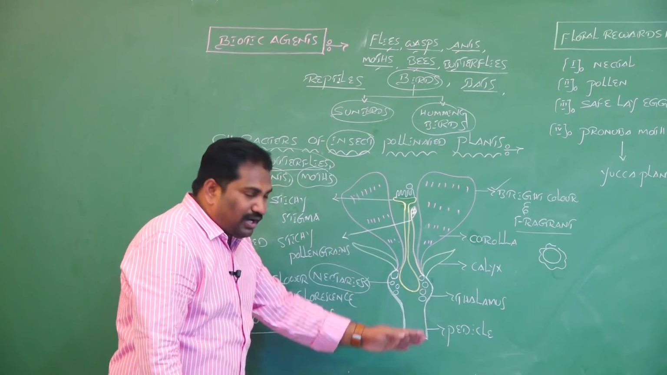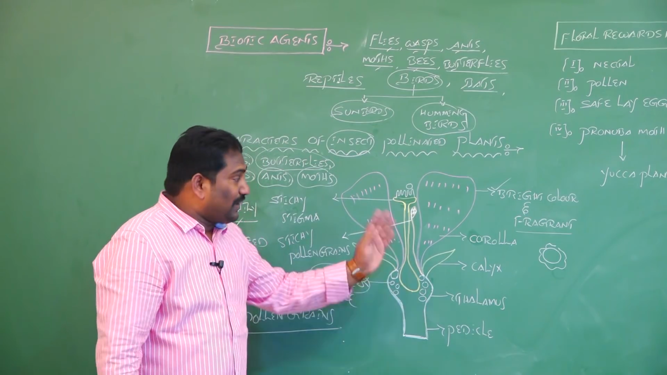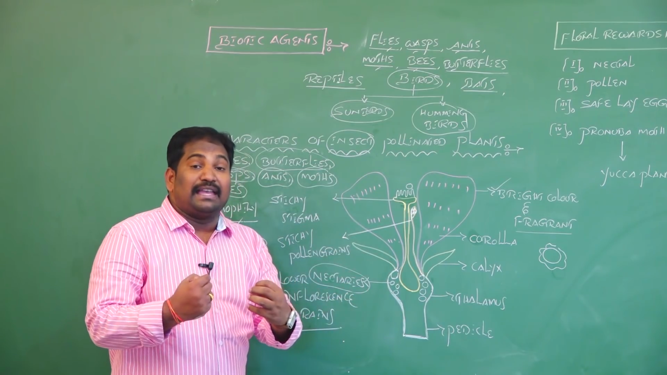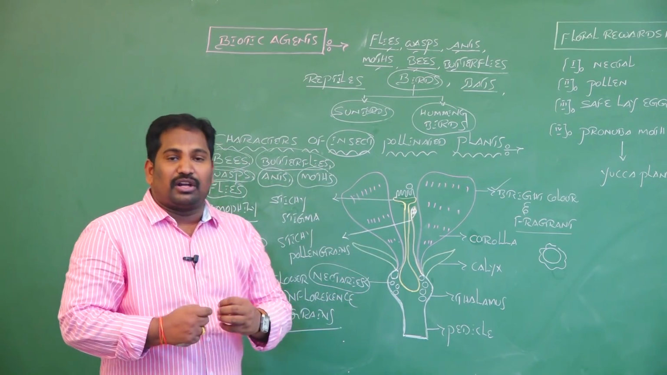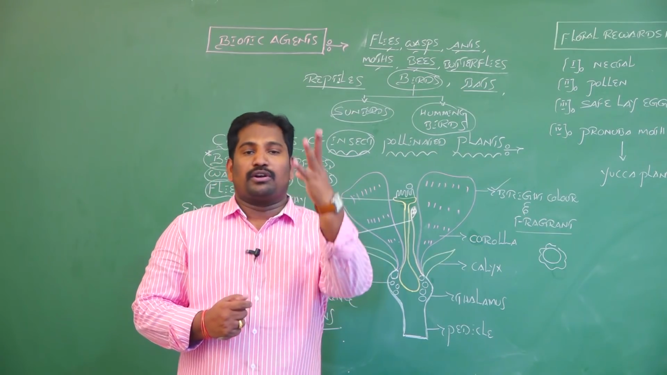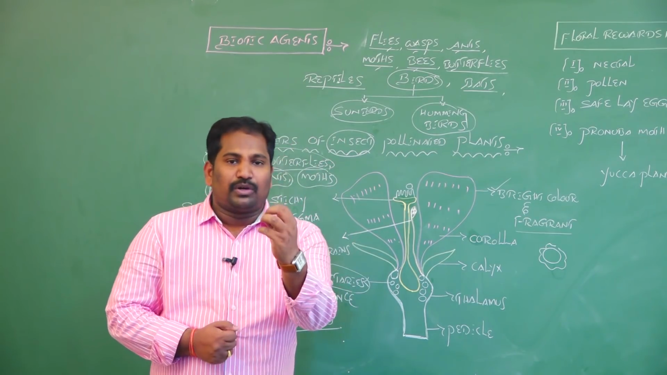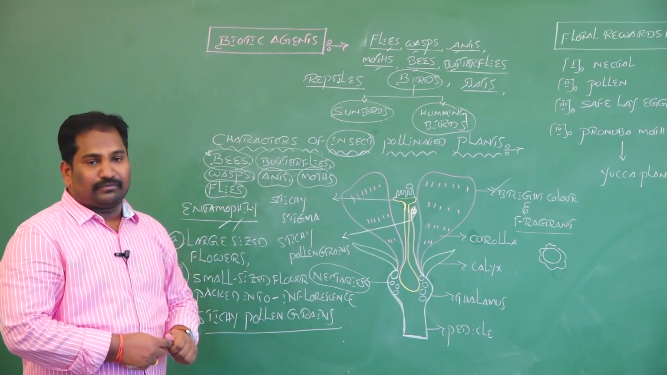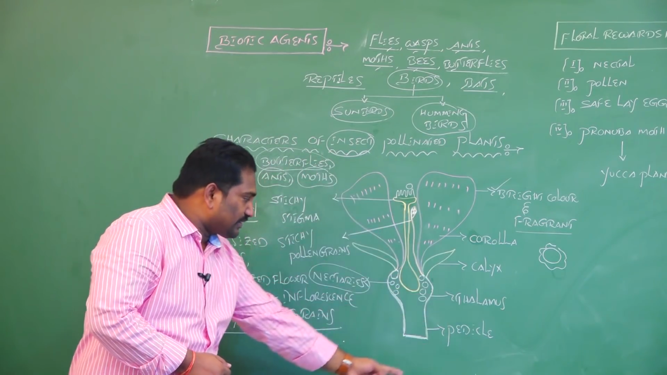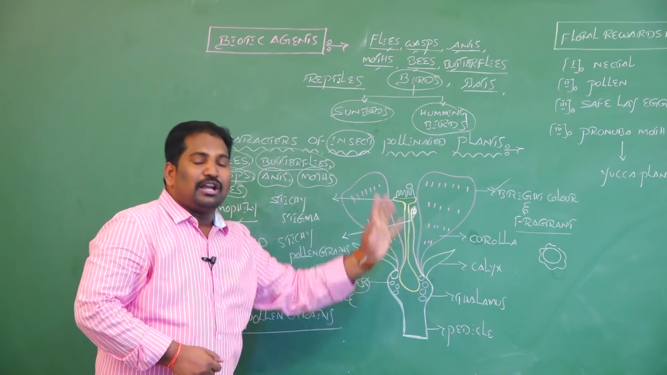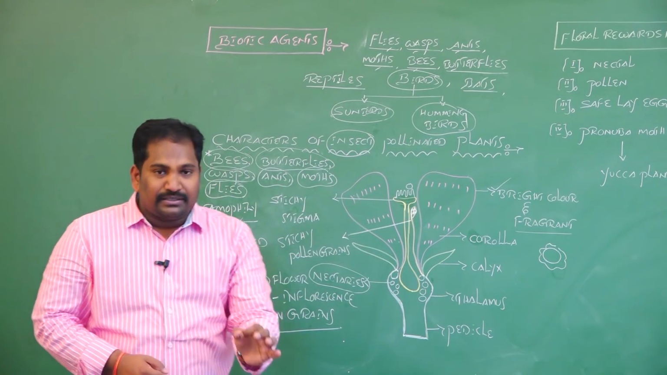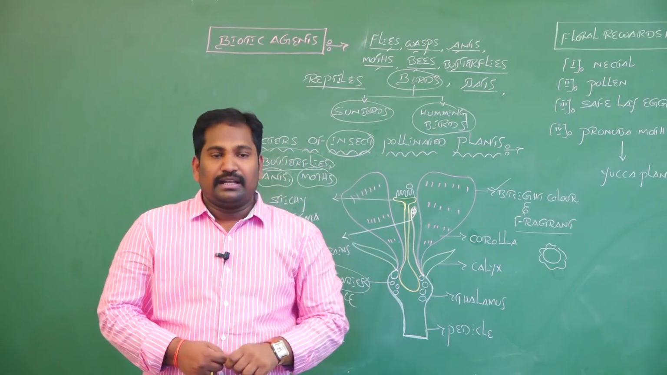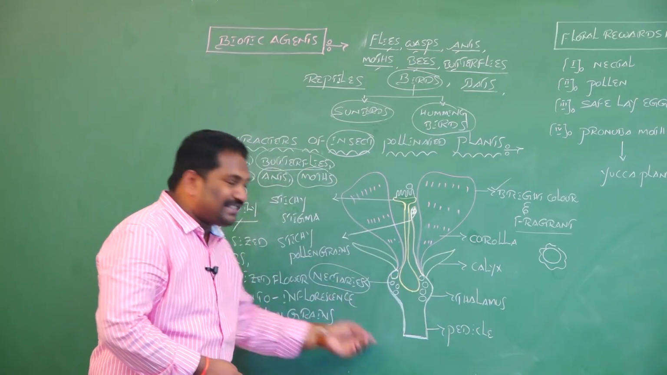If the flowers are pollinated by flies and beetles, those flowers must produce a kitchen smell, also called foul odored smell. The foul odored flowers are pollinated by beetles and flies. These are the characteristic features of insect pollinated plants. If a plant is pollinated by biotic agent insects, it must fulfill these characters.